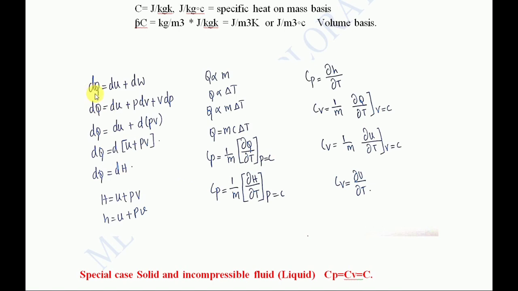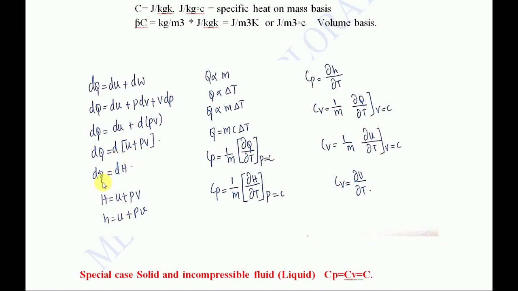You can see this is the first law of thermodynamics for a closed system. dq equal to du plus dW, and you already know W can be written as PdV, that is PdV plus VdP, and it's a differentiable term only. The same thing, you can take d common, you will get U plus PV. And here one important thing is how we got this value of H. Here only it was termed that this U plus PV is termed to be enthalpy. Enthalpy we'll be seeing later, all those things.